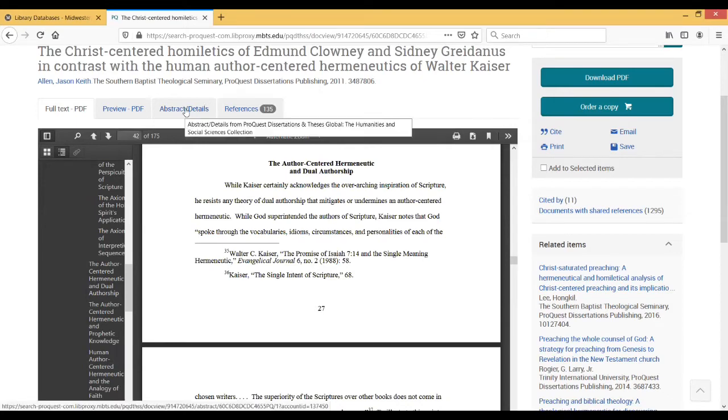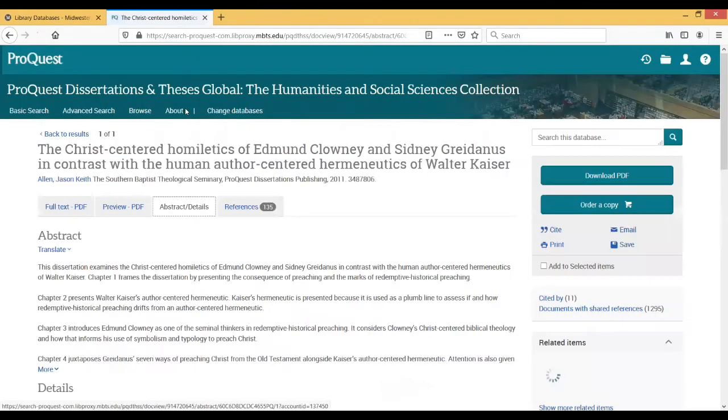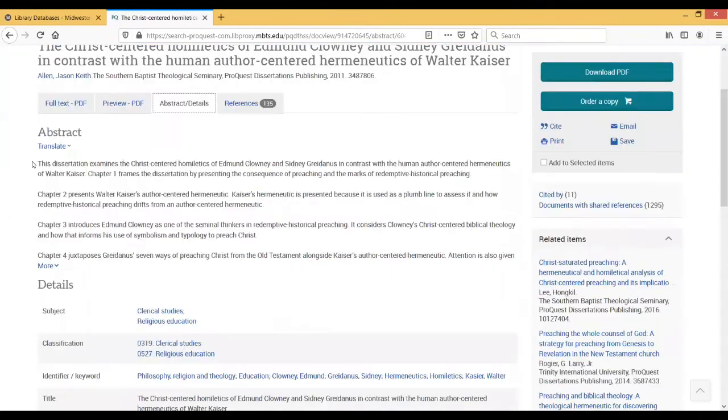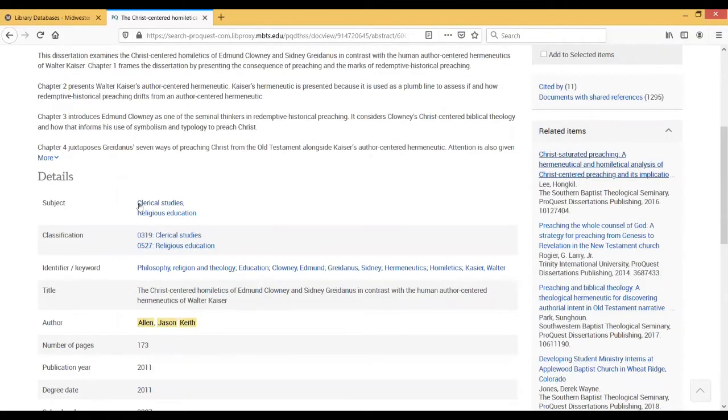The abstract/details tab is going to be very similar to the detailed record page over in Joshua. The abstract is going to be a summary, kind of a quick summary of the dissertation. The subject headings over here, where it says subject, clerical studies, religious education, those are just going to be general subject headings. The ones here that say classification that have a number next to them, those are specific to ProQuest in terms of the way that ProQuest classifies it. In this case, there's no difference, but in some cases you will find dissertations where ProQuest has its own classifications that might be somewhat different than just the general subject ones.